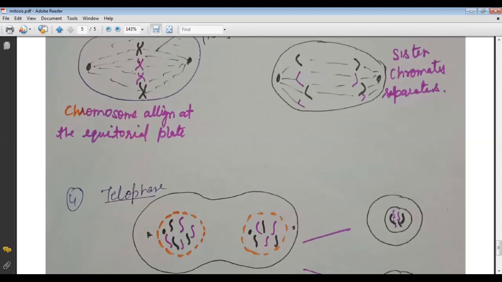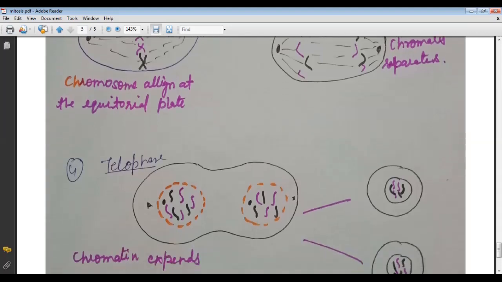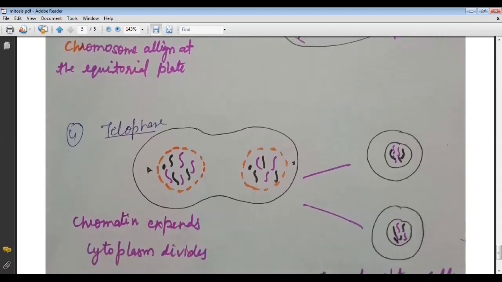And here again the nuclear membrane appears, and the chromatin expands in the cytoplasm, and these are the centrioles, this is another centriole. And here by the contraction, or by the pressure applied, the cytoplasm is divided into two parts, and each part has a cell.